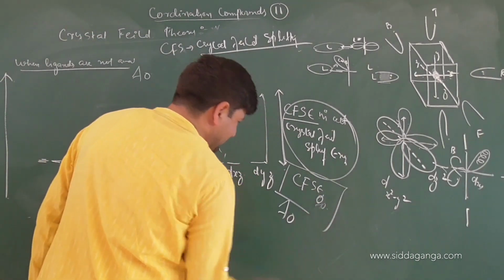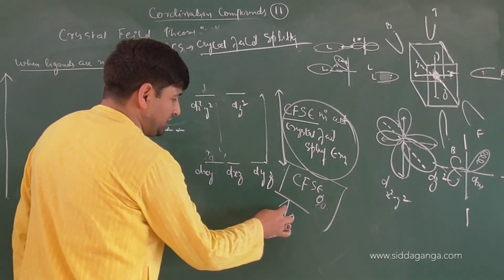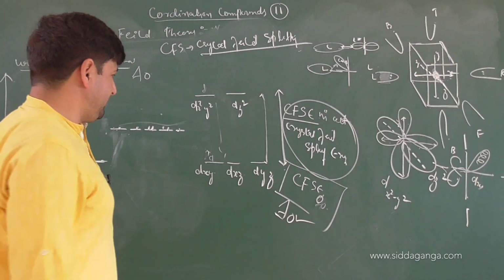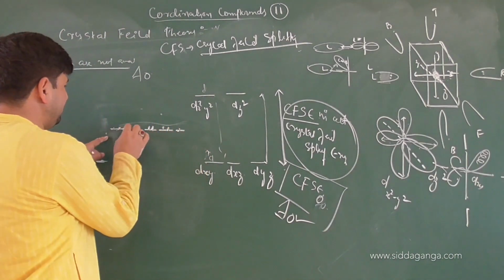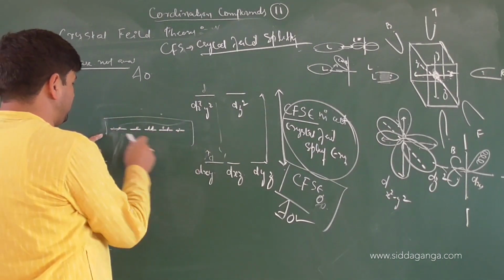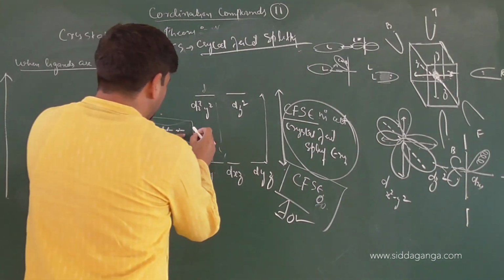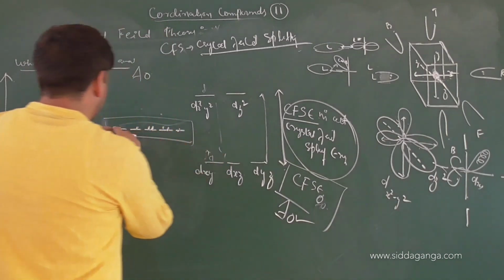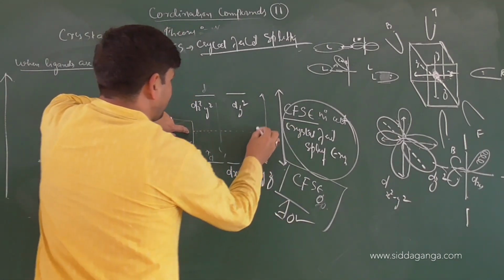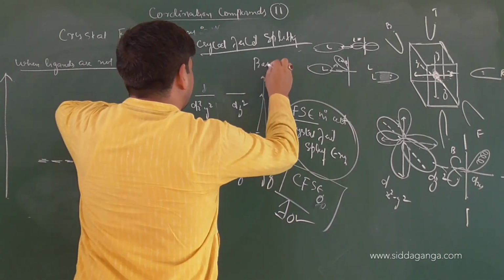So you can write it as delta O. And this is now the average energy for you, right or not? So this region is called the barycenter.